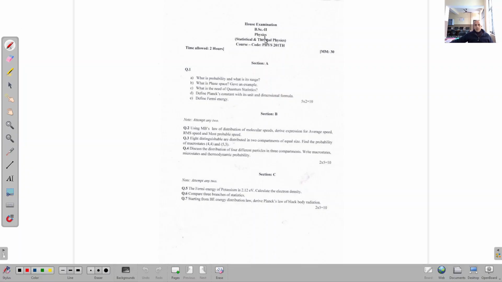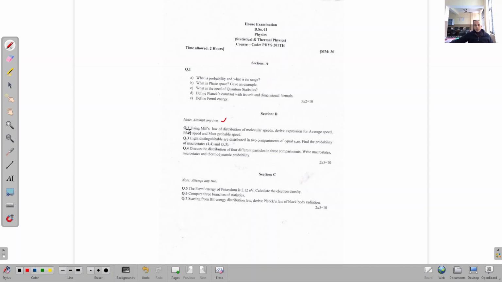Well, today we are going to start solving section V of your question paper. You can see here the question paper of statistical and thermal physics. Now we have already solved section A. I'm coming to section V. In section V, there were three questions. You have to attempt any two questions, right?